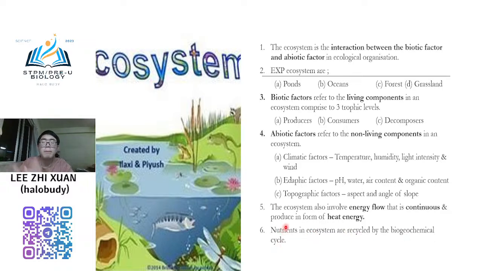We will learn about this further in future, but I think you already know energy flow and biogeochemical cycle because this is chapter 2. Your school teacher must already have taught until here. Okay, so that's all for the first topic.